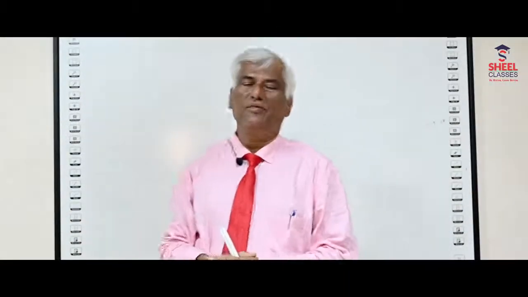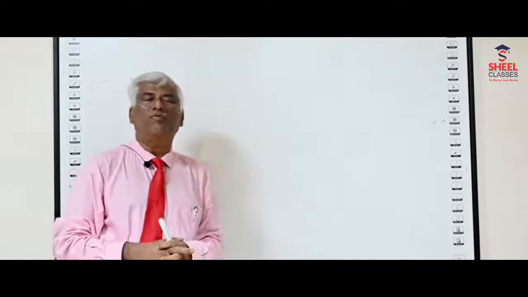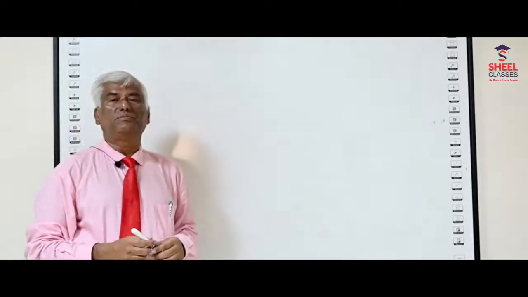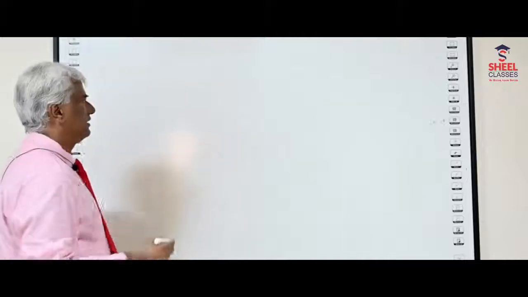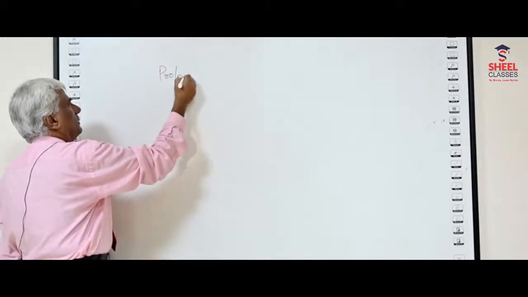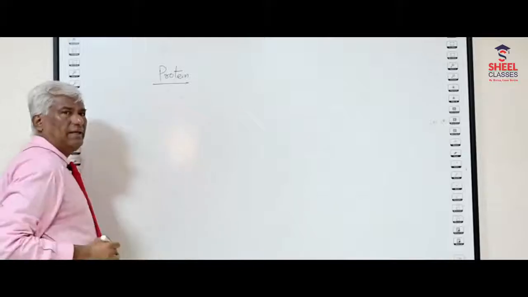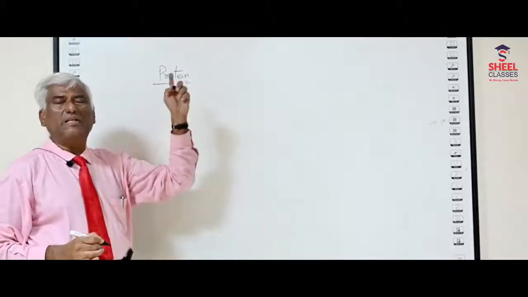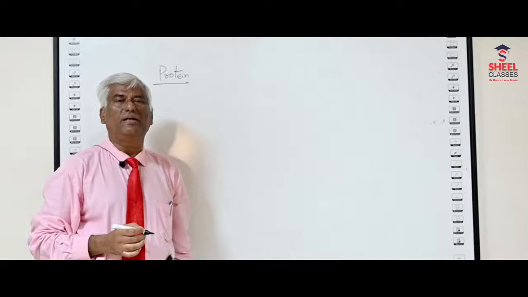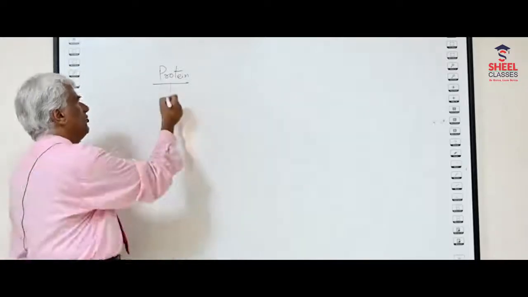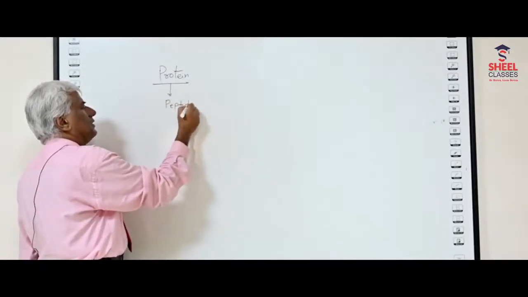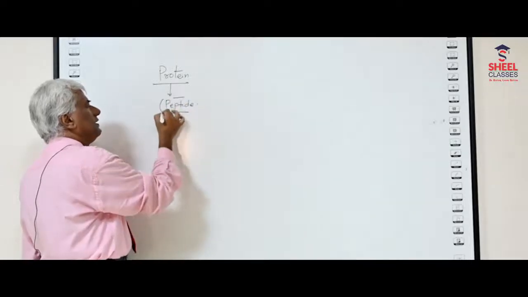Yes, I was discussing that there is a breaking down of complex into simpler ones. So when we are talking about protein, exactly, there is a specific type of bond present over here, and the name of the bond is called the peptide bond. What bond is it called? The peptide bond is present in proteins.